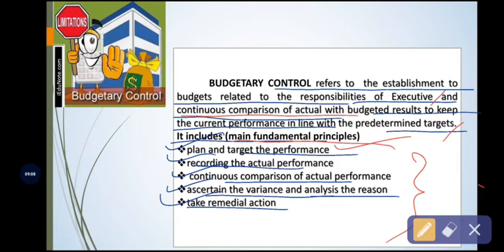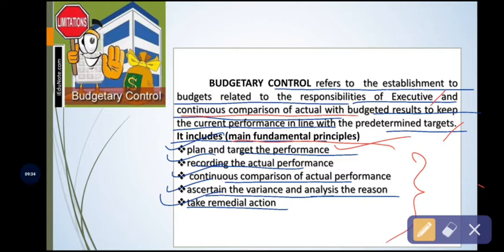It is also one of the parts of budgetary control. So based on that plan, and the standard set by the business organization, the organizational members will perform the task.